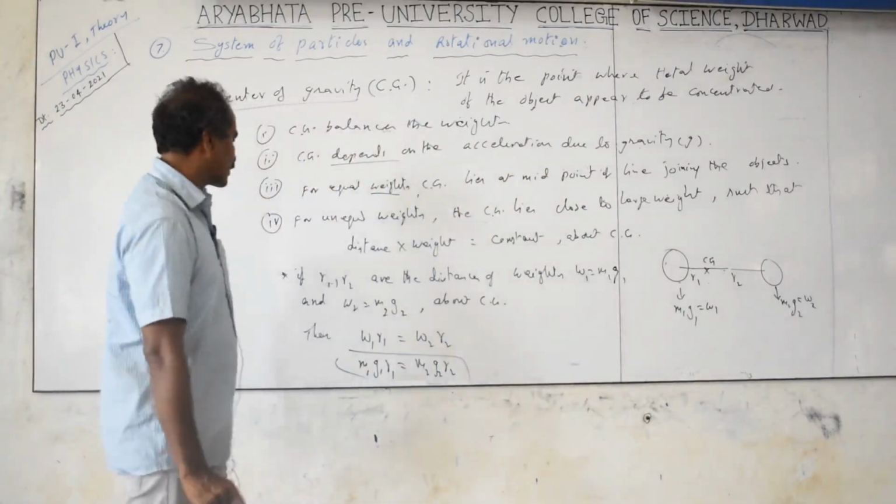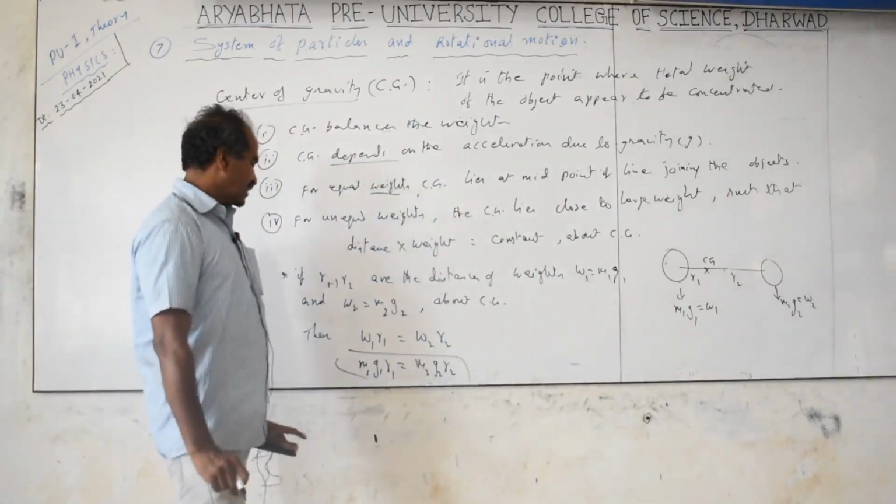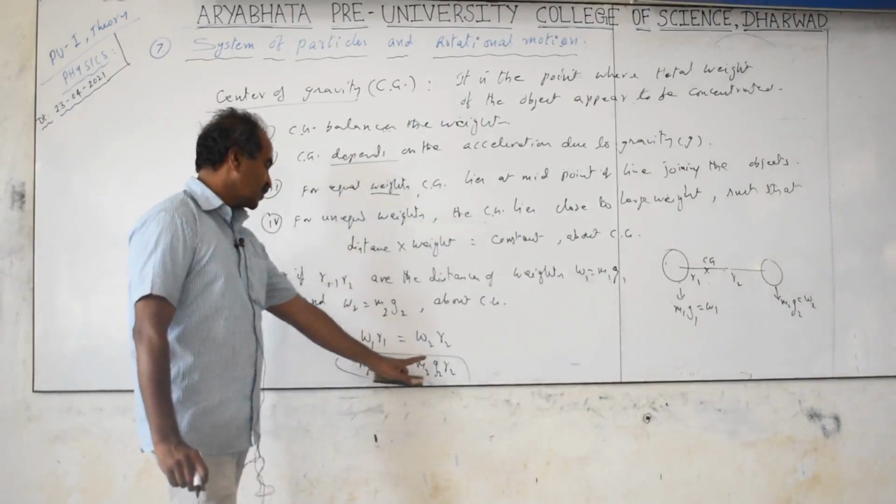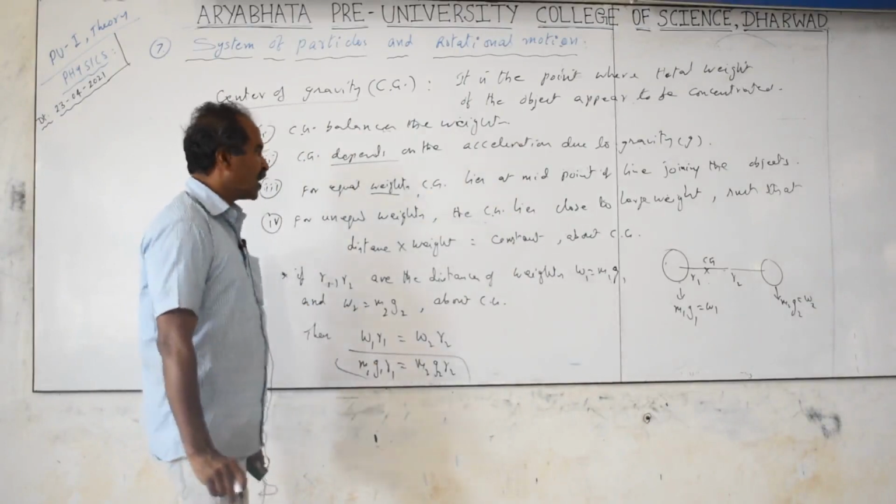If the weights are equal, m1g1 is equal to m2g2, then r1 will become equal to r2.